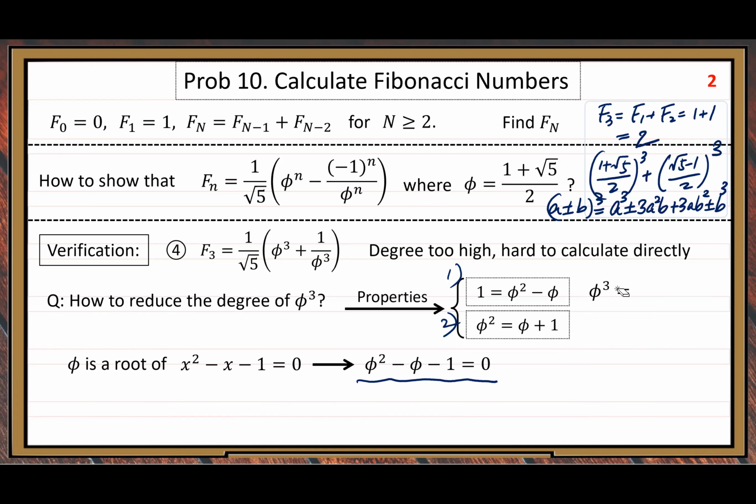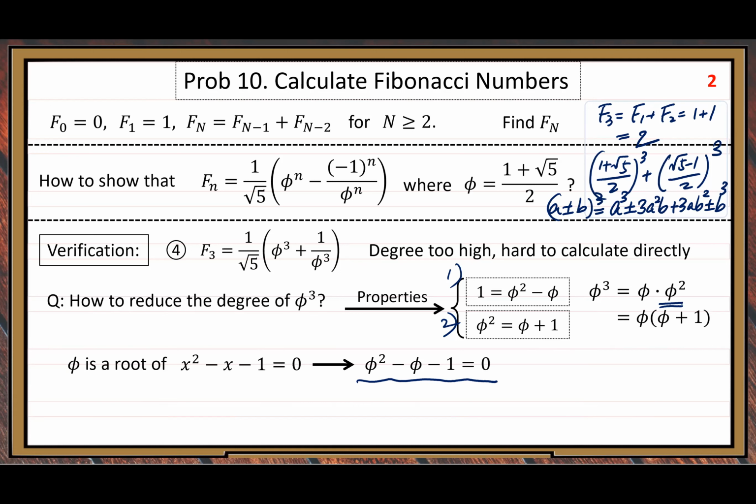When we start, let us try to reduce the degree of phi cube by using these two properties. First, let us write phi cube as phi times phi squared. Why do we split? Because we want to use one of the properties. After the split, you have that phi squared expression, which means we can apply property number 2.